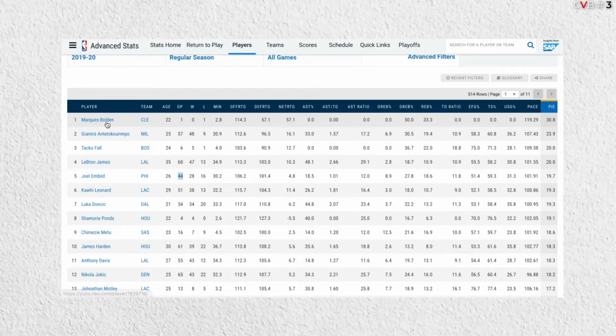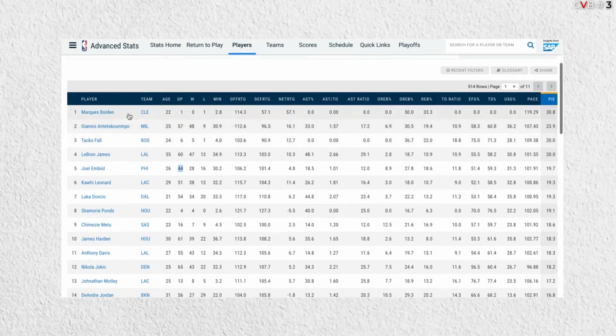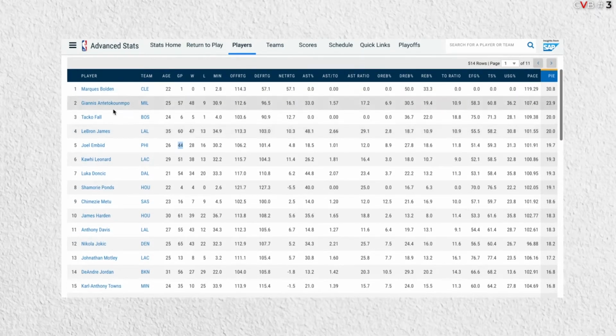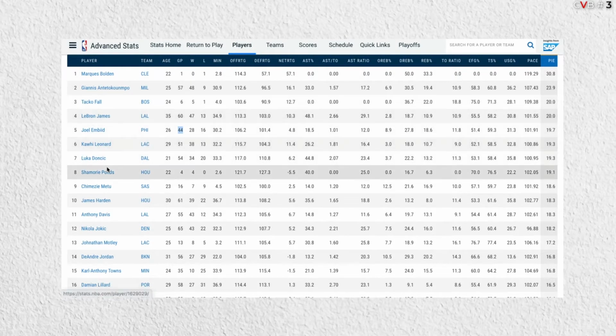Okay, so I included 2 prerequisites in order to weed out some of the players that had super high PIEs but weren't some of the best players in the league. So for example, the best PIE in the league is Marquise Bolden with 30.8, but he's only played 1 game. So we did some prerequisites, like Taco Fall is number 3 and number 8 is Shamori Pons, but they didn't play much.